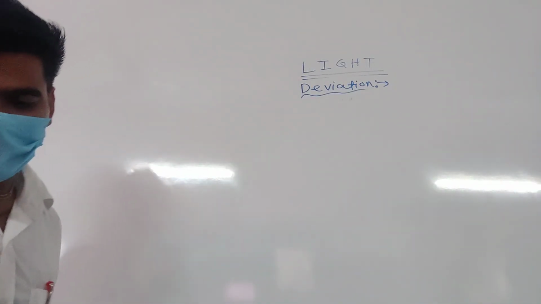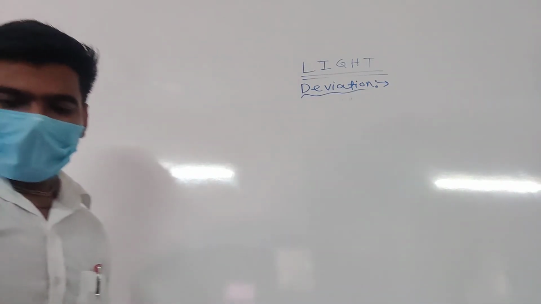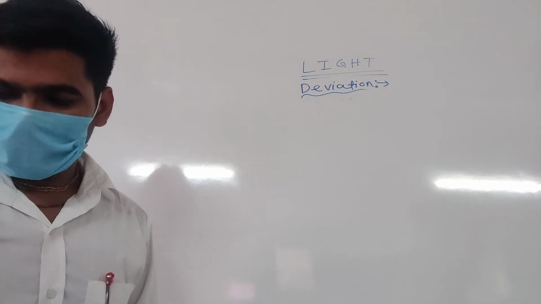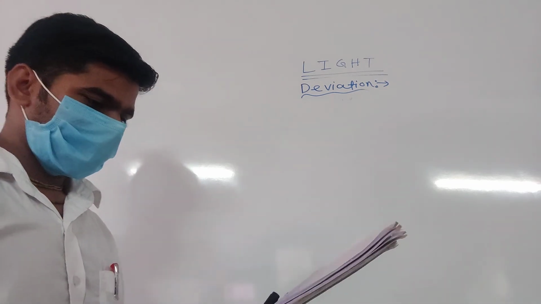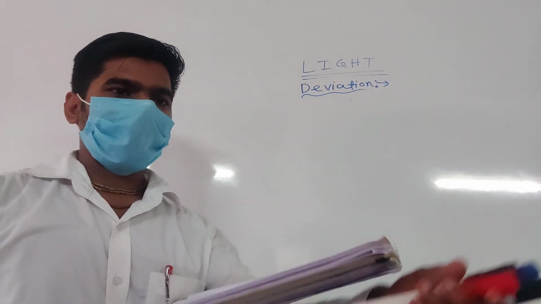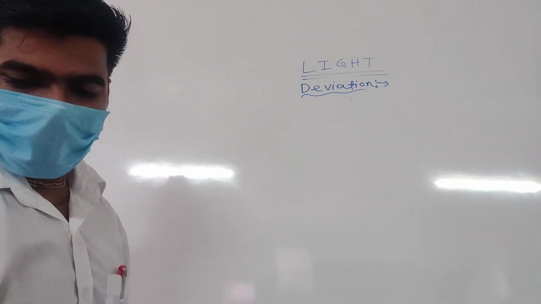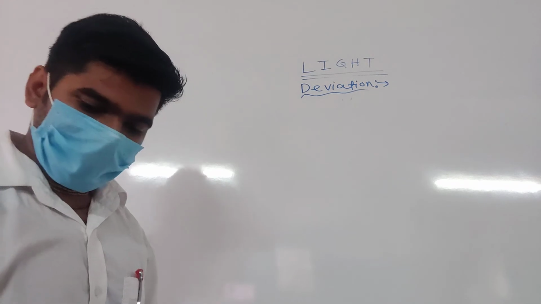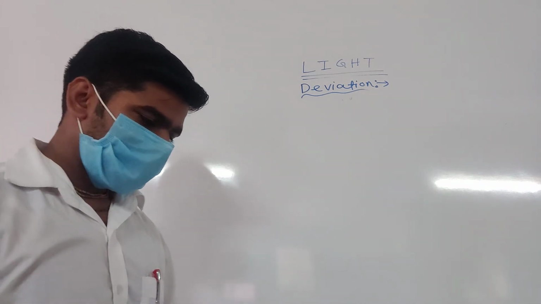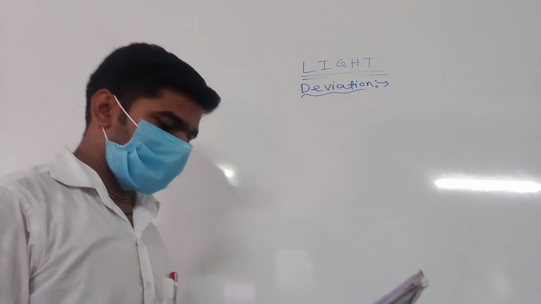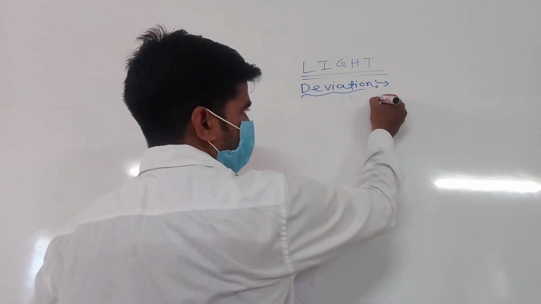Please write the question. The question is, a light ray enters from medium A to medium B as shown in the figure. I will draw the diagram.